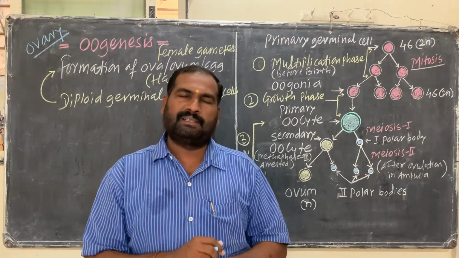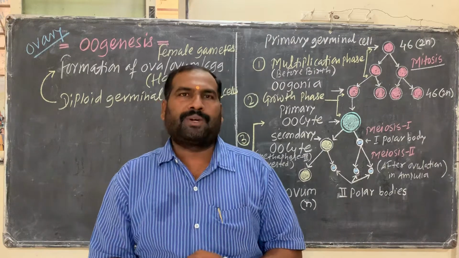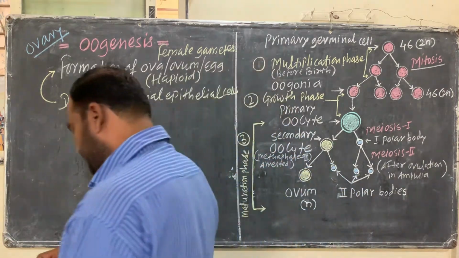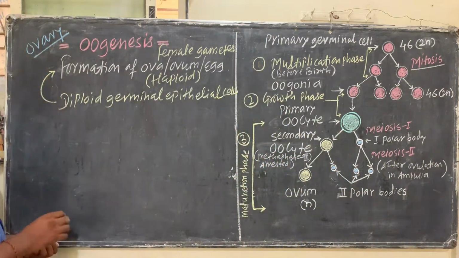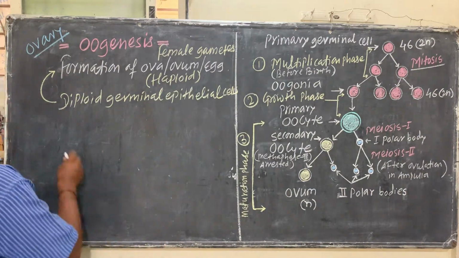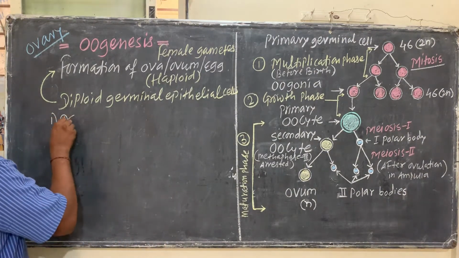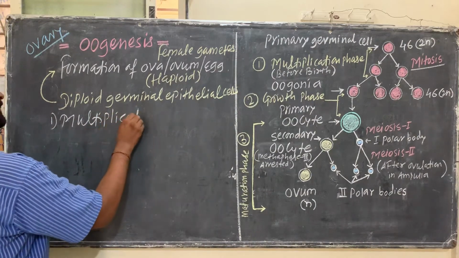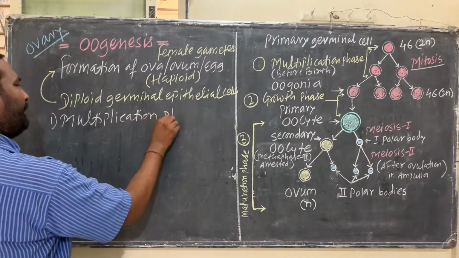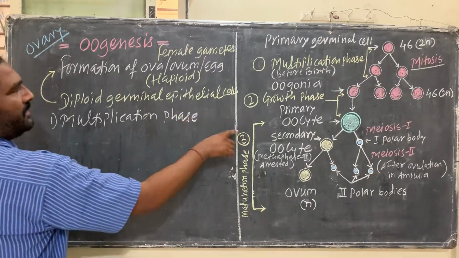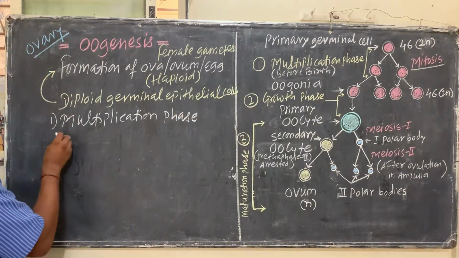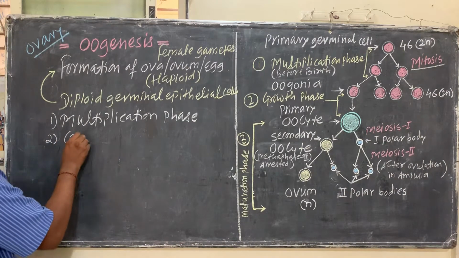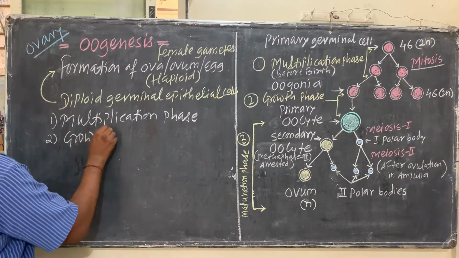That one is divided into three phases. So what is that three phases? The first phase is just like that spermatogenesis. First one is the multiplication phase. Second one is growth phase.